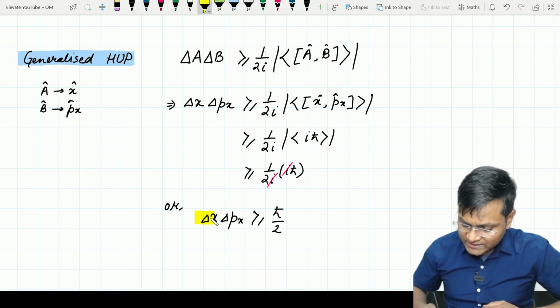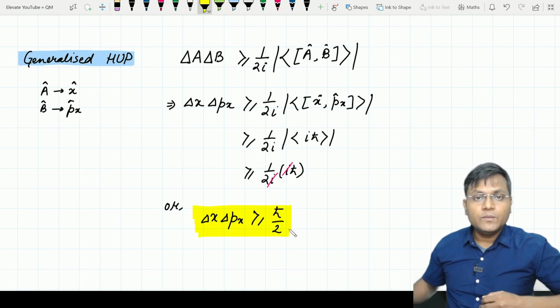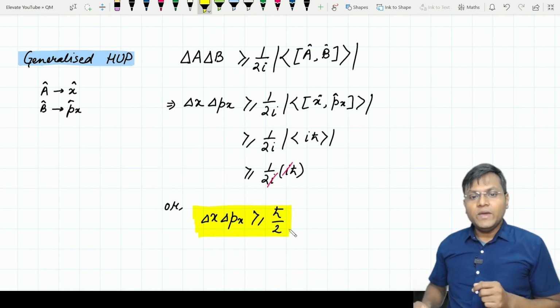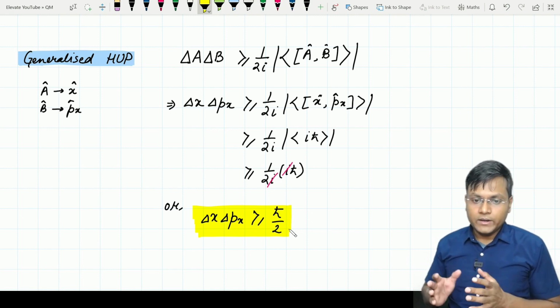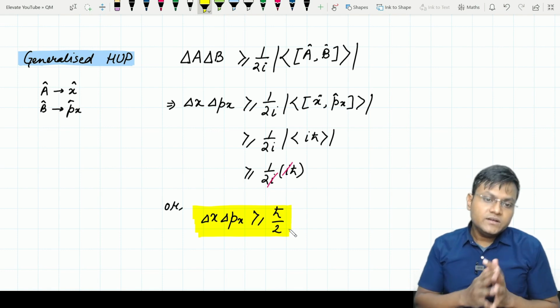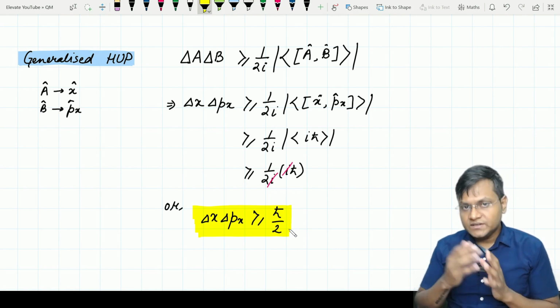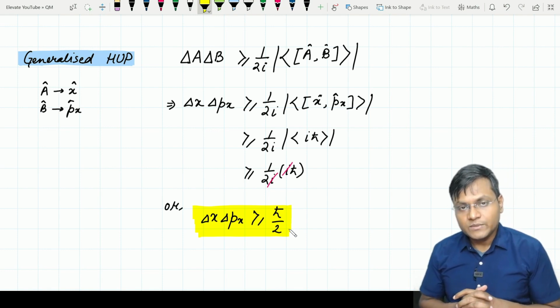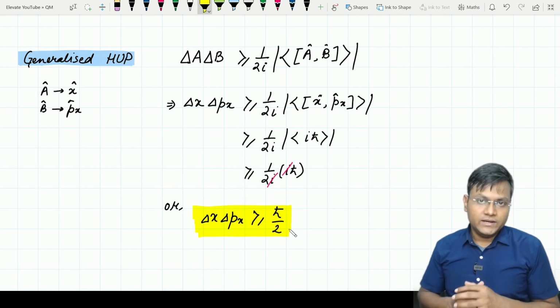This is nothing but the Heisenberg's uncertainty principle for position and momentum. इसका मतलब क्या है? It simply means that if you make a measurement of position and momentum in a given quantum mechanical system at the same time, then the uncertainty associated with position and the uncertainty associated with momentum in that same direction are inversely correlated to each other.